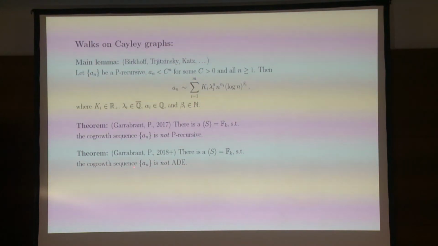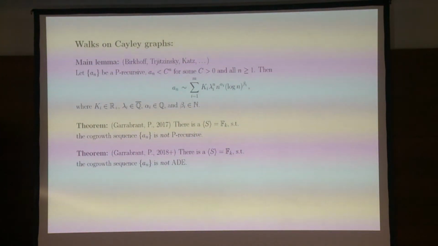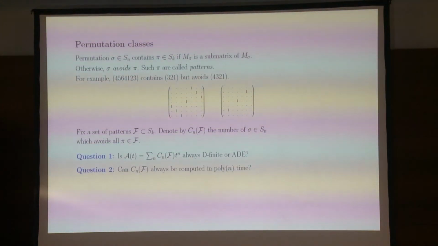And in fact, recently we showed that one can have a generating set so that the co-growth sequence doesn't satisfy any algebraic differential equation. And that doesn't involve probabilistic or asymptotic tools at all, and involves tools that I'm going to mention a little bit later, because I want to now switch away from